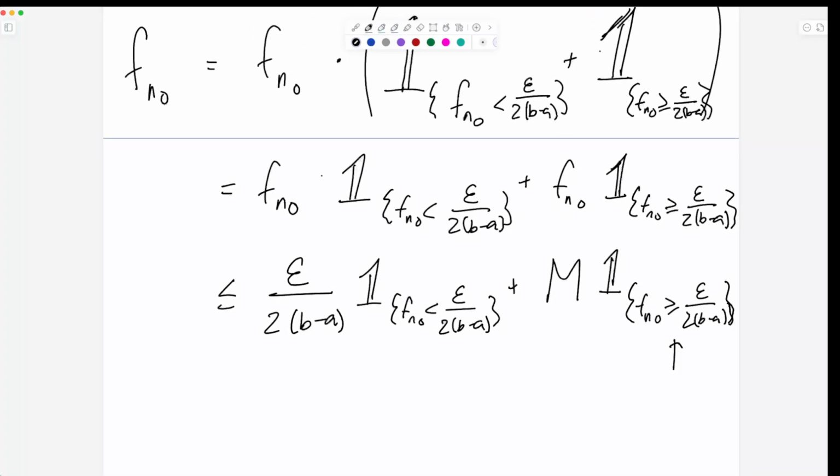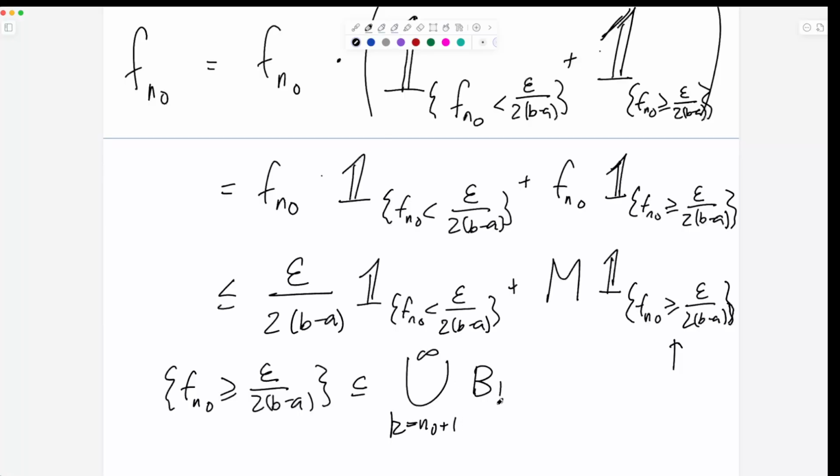This set, where f_n is bigger than epsilon over 2(b minus a), is a subset of the thing we did before. So claim: the set where f_{n0} is larger than or equal to epsilon over 2(b minus a) is a subset of the infinite union from k equals n0 plus 1 to infinity of the B_k. And this is by definition of A_{n0} and the B_k's, right?